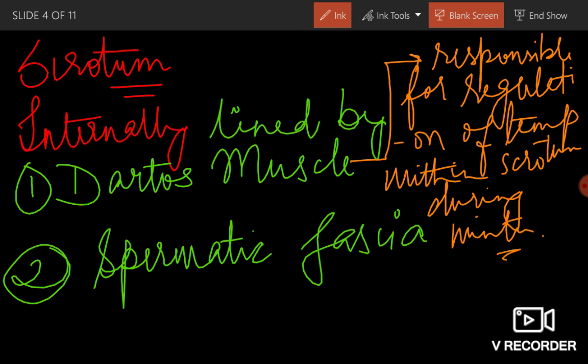Clear? It becomes contracted in cold and during summer season it becomes relaxed.